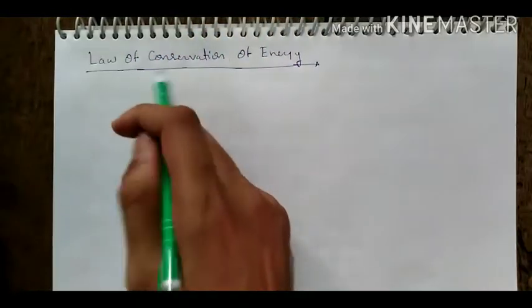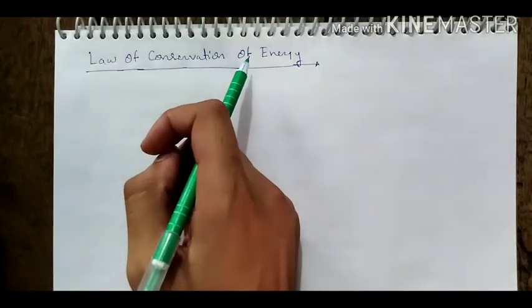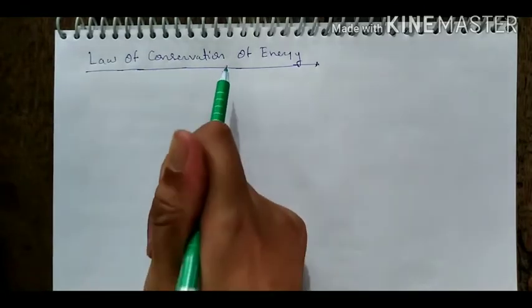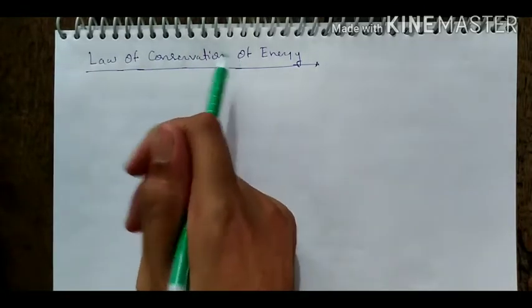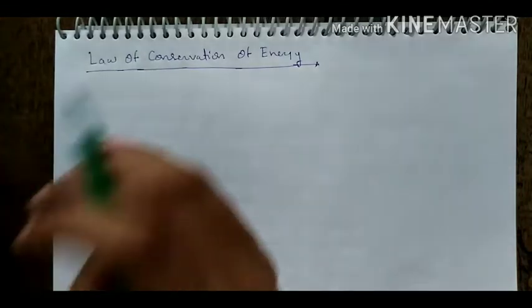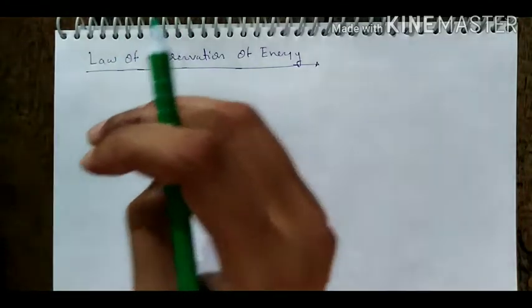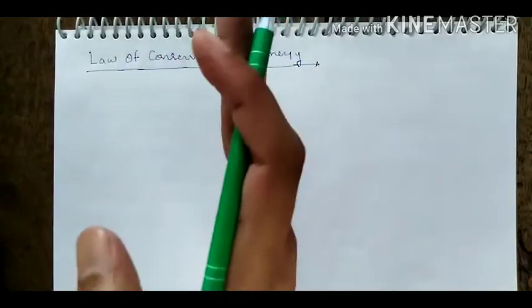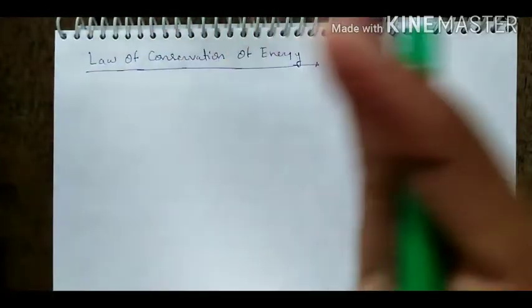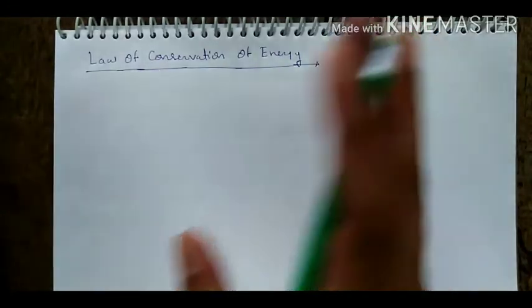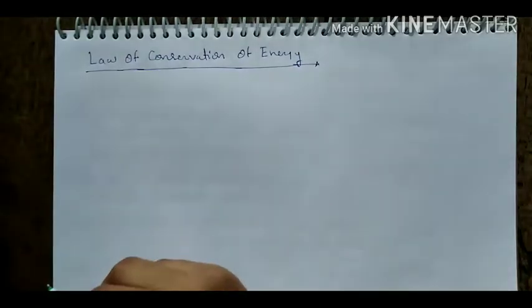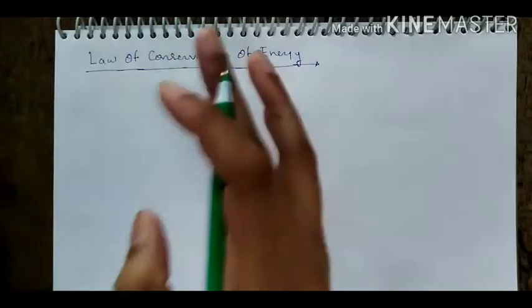Students, our next topic is law of conservation of energy. This is a very important topic for class 10th students. So write the heading in your notebook, law of conservation of energy. What is the law of conservation of energy? It means energy remains conserved. Conserved means, students, energy can neither be created nor be destroyed. It can only be transferred from one form to another form. It means energy can transfer from mechanical energy to heat energy, sound energy to electrical energy, chemical energy to electrical energy, and many more.